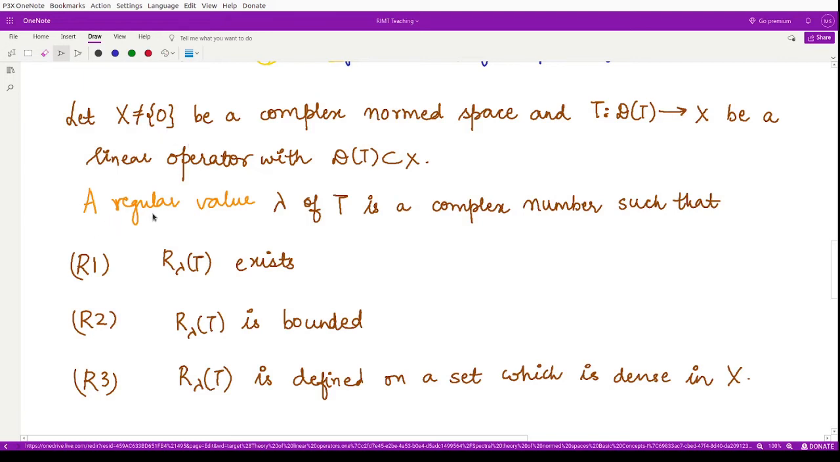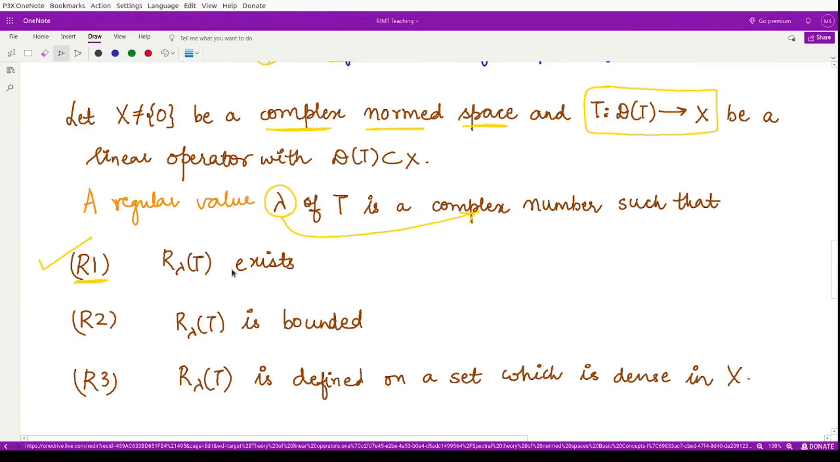So what does it say? For some space X not equal to 0, and that is a complex normed space, right? That means it is defined over complex numbers, and the space is a vector space associated with a norm, right? So then we may define the operator T from the domain of T to the space X, such that lambda is called the regular value of T, which is a complex number, when R lambda of T exists. This condition holds, which we are naming condition R1. If the resolvent